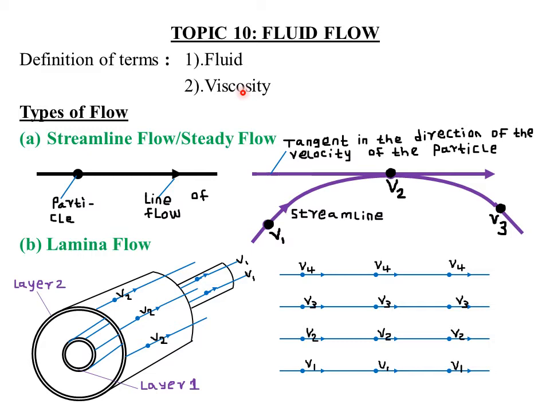And you have been given examples of porridge and water, such that the water particles have less internal friction and therefore they flow easily, and therefore they are said to be less viscous. But the particles of the porridge have more density, or even the oil. Also the particles of oil have more density and therefore they experience a higher internal frictional force and therefore their flow is resisted. Therefore the particles of porridge and oil are said to be more viscous as compared to the